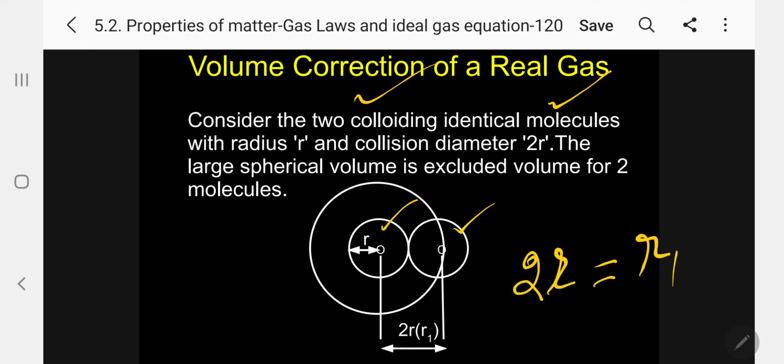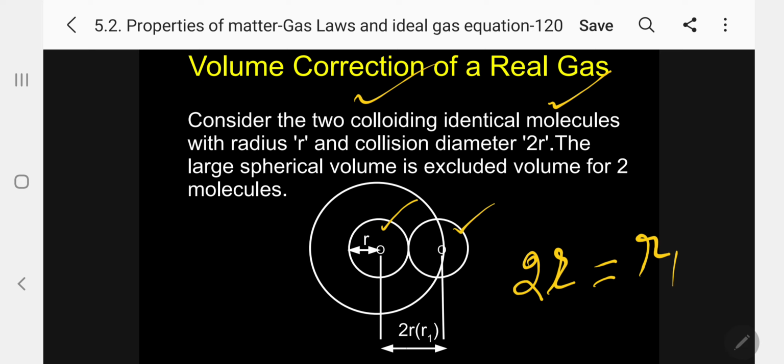Now, the large spherical volume is the excluded volume for two molecules. Suppose the diameter is taken as a radius. Now, I am drawing a circle. Kindly follow. The two molecules are colliding. I am having a diameter. By assuming this diameter as a radius, I am drawing a circle.